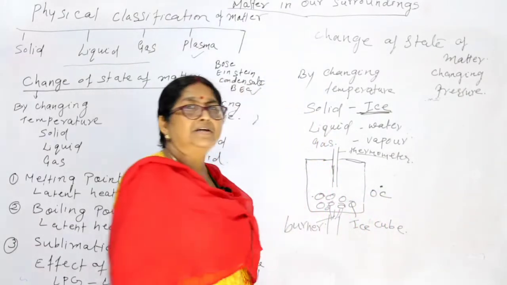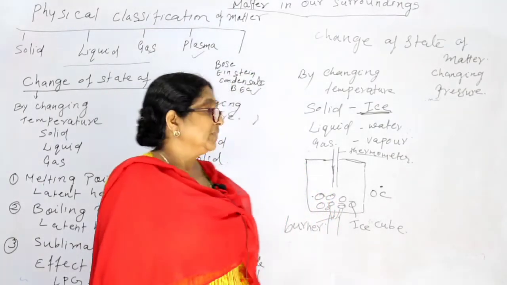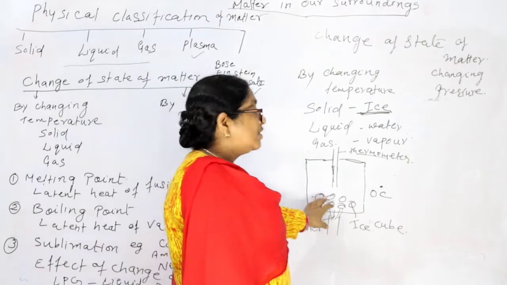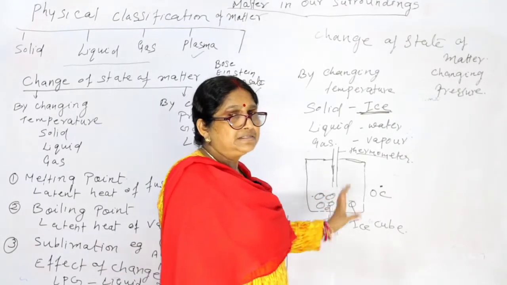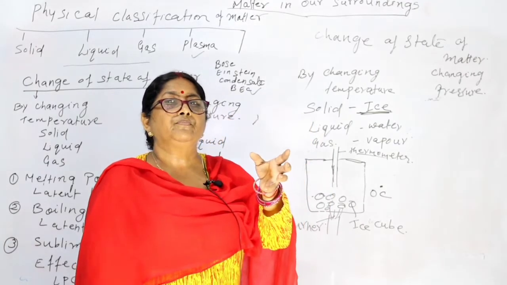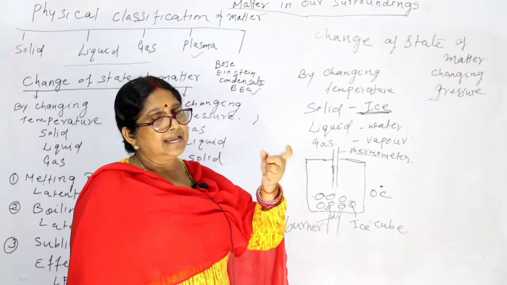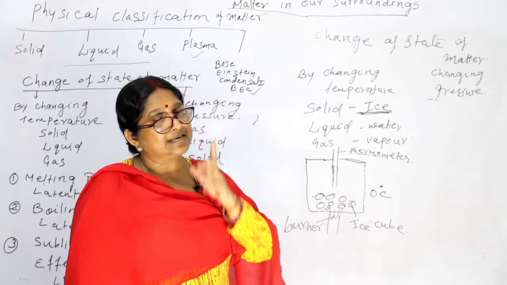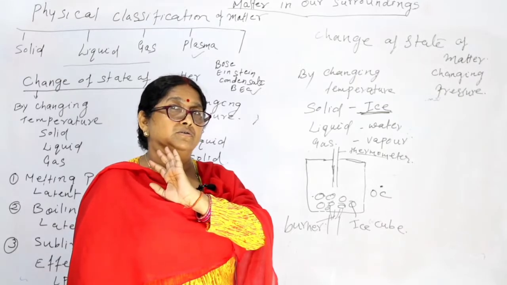Because at 0 degrees Celsius, fusion takes place. That means the water changes into ice, and at 0 degrees Celsius only, the ice changes into water also.